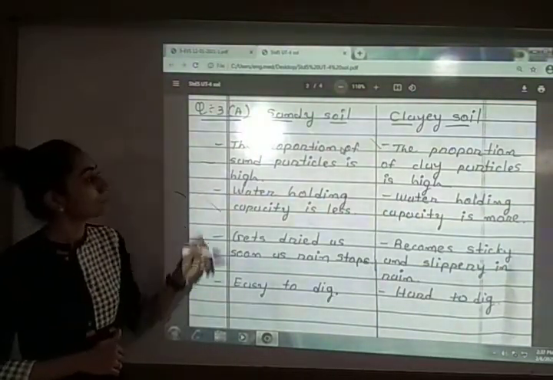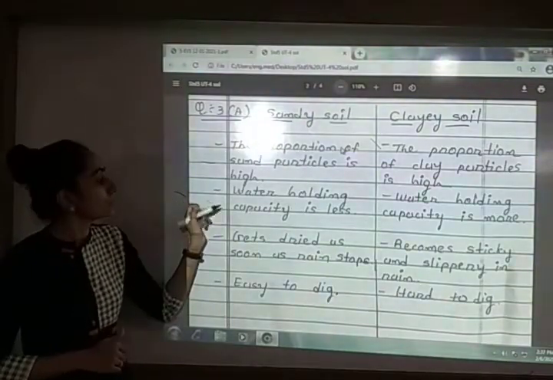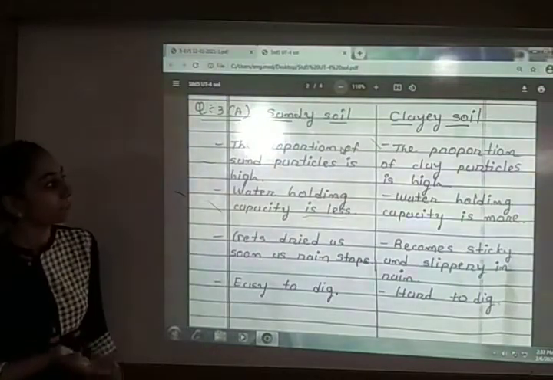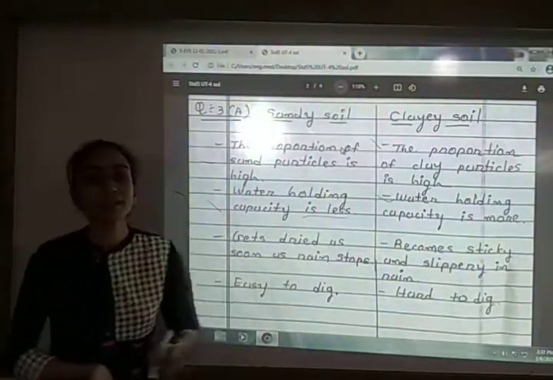Next is water holding capacity. So in sandy soil the water holding capacity is less, whereas the clay soil has the more water holding capacity.